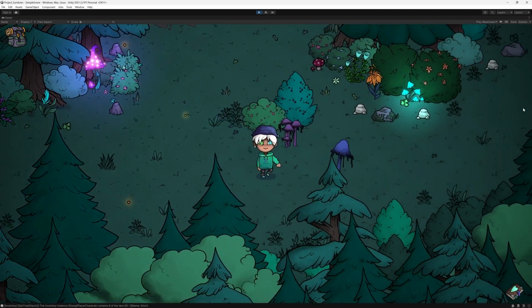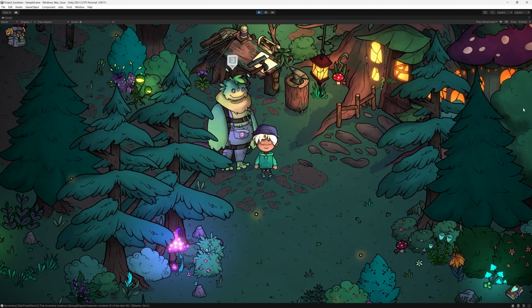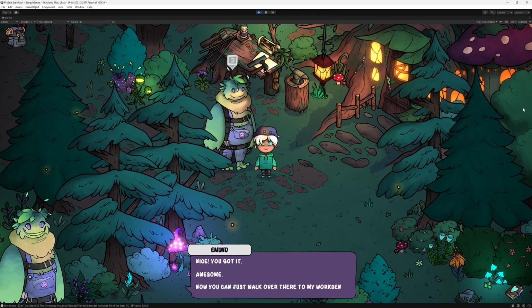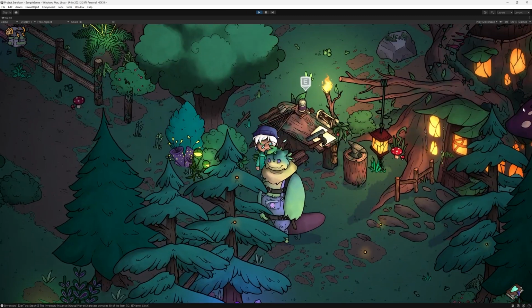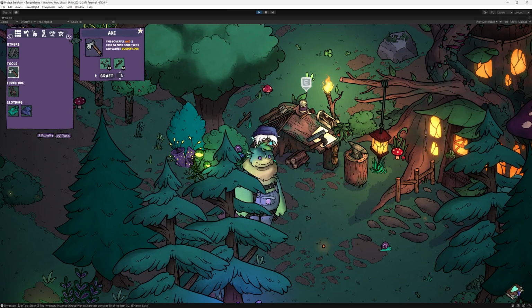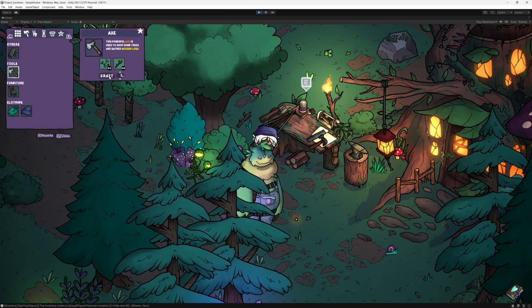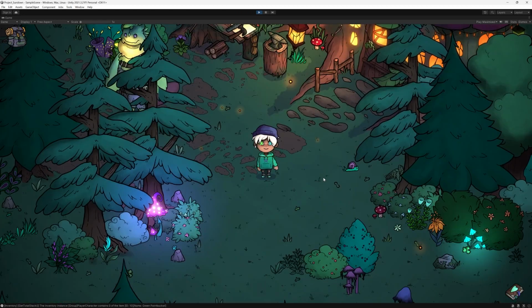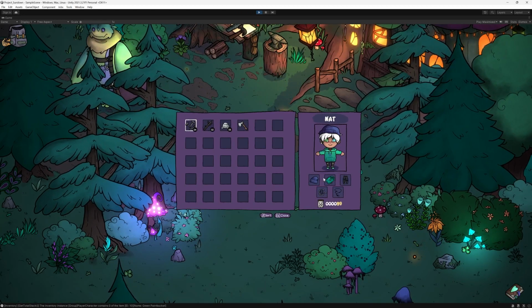We collect the items and bring them back to him. Nice! He seems very happy about the successful quest. Now he allows us to use his craft bench. And there we already have some recipes. We collected everything for the axe and now we can craft. The axe should now be in our inventory. Let's check it out. Yep, there it is.